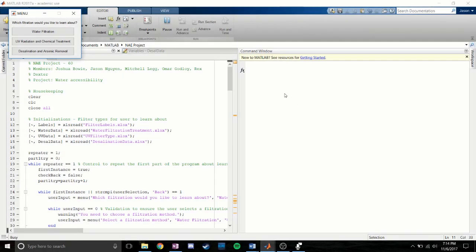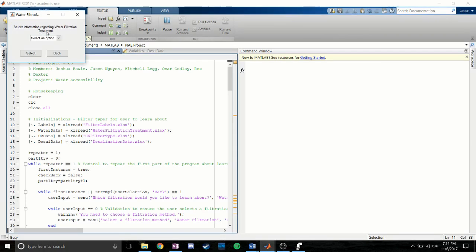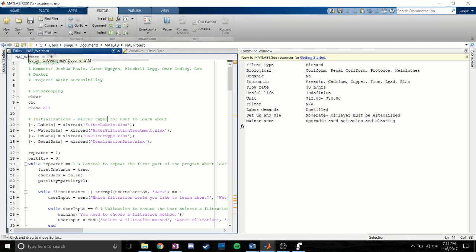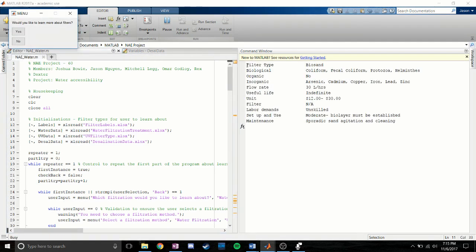Running the code for the water filtration methods, we are given a menu screen asking which filtration we would like to learn about. Selecting water filtration, we then get a menu input asking us to select information regarding water filtration treatment. If we select our type as biosand and hit the select button, we are given a table providing the filter